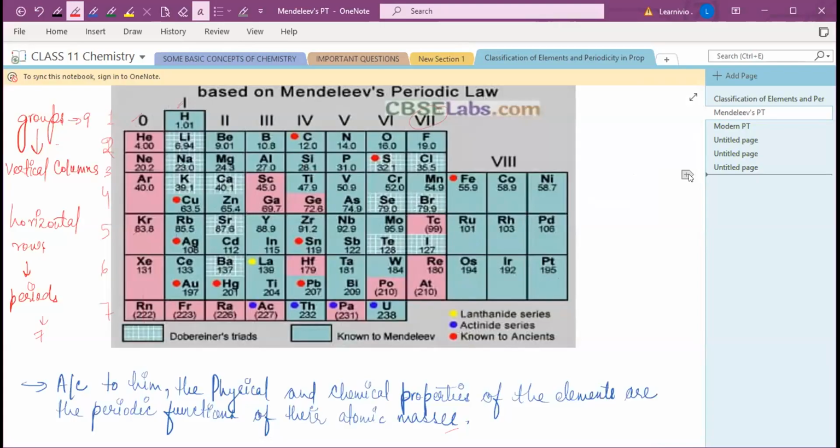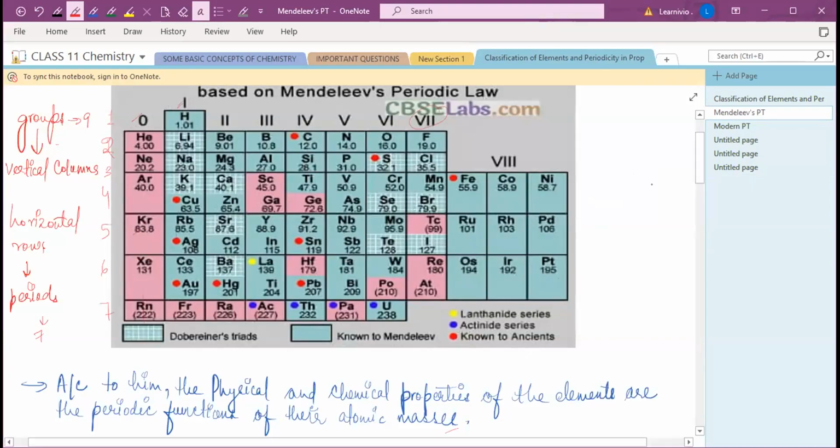But when he proposed this periodic table, he found that some of the elements were still undiscovered, and he left several gaps in the table.